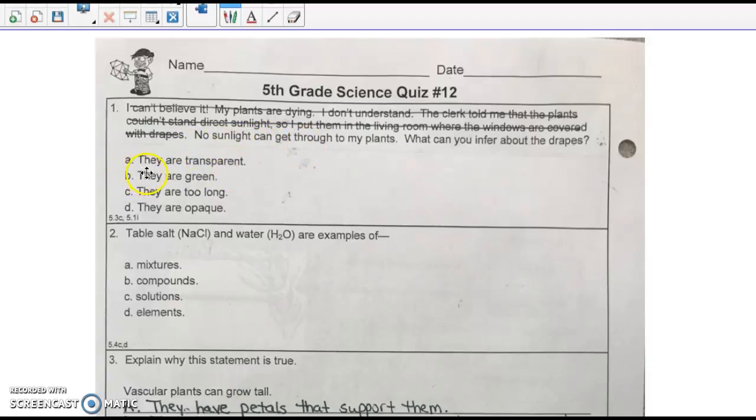A, they are transparent. B, they are green. C, they are too long. D, they are opaque. Number 2, table salt, NaCl, and water, which is 2 hydrogens and an oxygen, are examples of A, mixtures, B, compounds, C, solutions, D, elements.